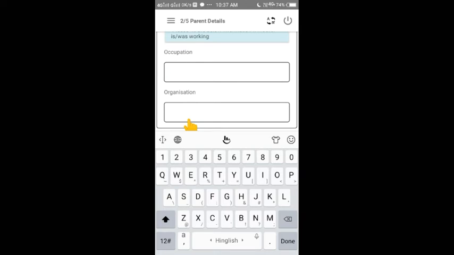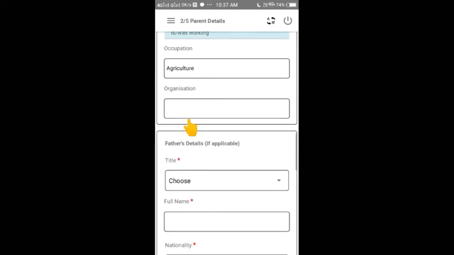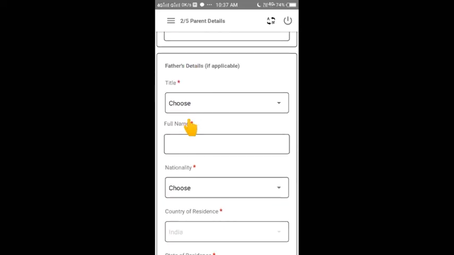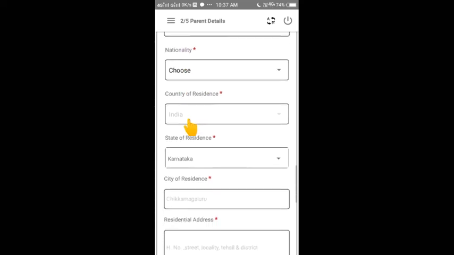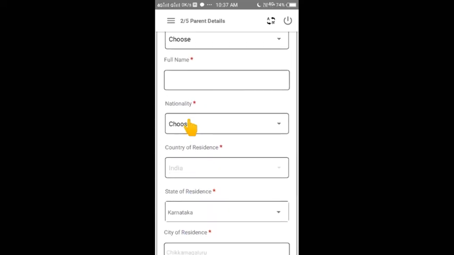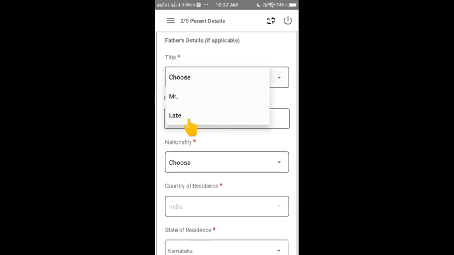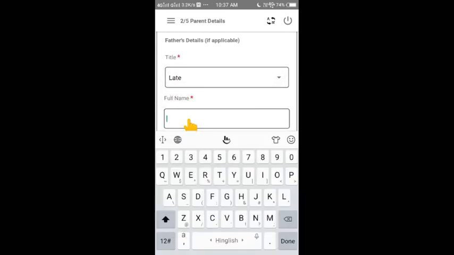If your parents are working anywhere, you can fill in their work here. But if your parents are working on a farm or in agriculture, you can fill in no organization, you can leave it, and done. Father's details are the same. Okay, your father's full name, you need to fill this. Okay, my father is late.